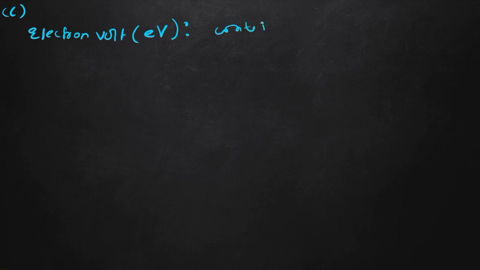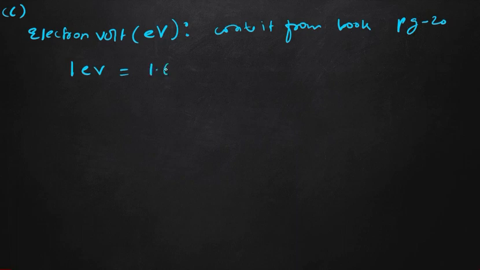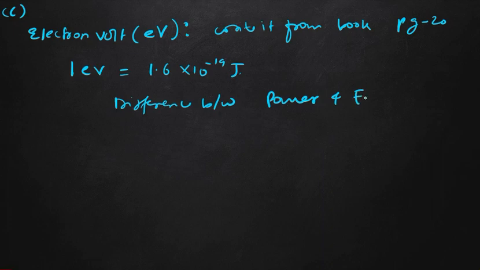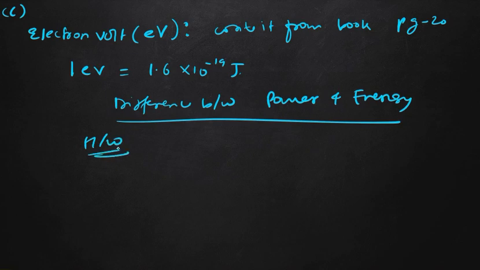Write the definition from the book. You will get it on page number 20, top portion. Another thing you have to write is that 1 electron volt is 1.6 into 10 to the power minus 19 joule. This amount of energy is there. And you have to write one more thing, the differences between power and energy, from the book. This portion will be homework. There is one table, you will get it on page number 20.